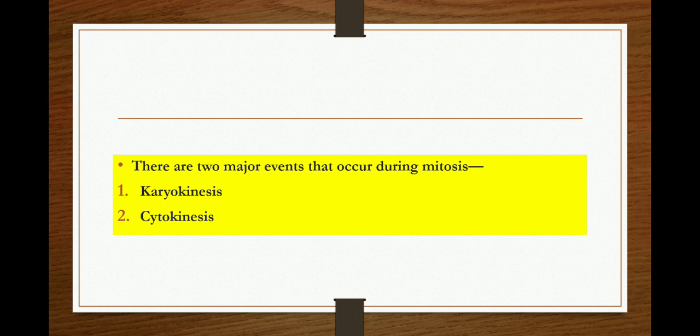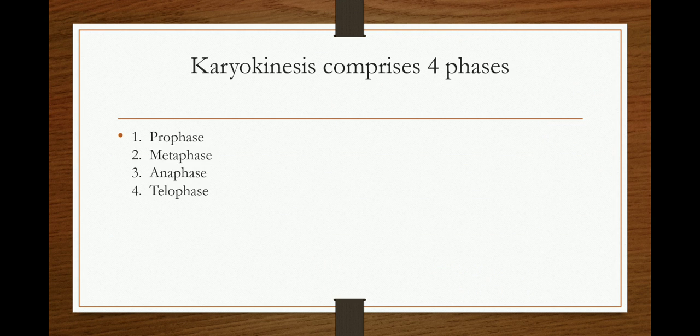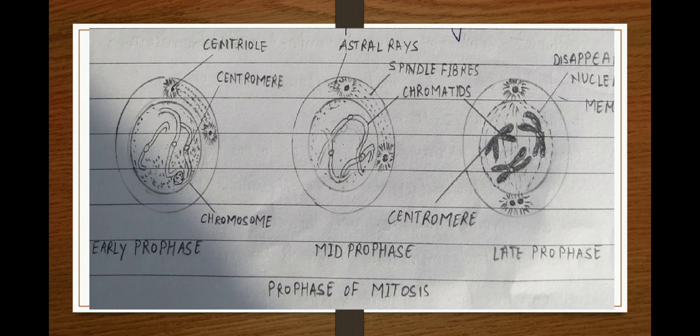There are two main events that occur during mitosis. First is karyokinesis and second is cytokinesis. Karyokinesis is division of the nucleus and cytokinesis is division of the cytoplasm. Karyokinesis involves four main phases: prophase, metaphase, anaphase and telophase. We will study these phases one by one. The first phase is prophase, which we will study under three categories: early prophase, mid prophase and late prophase.